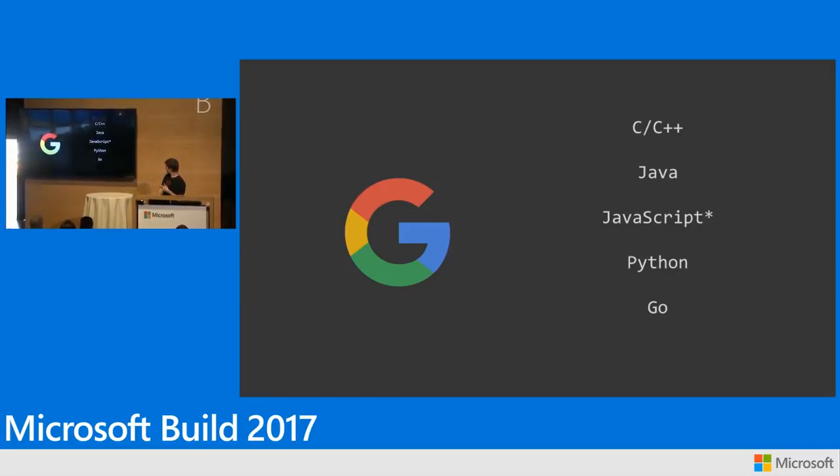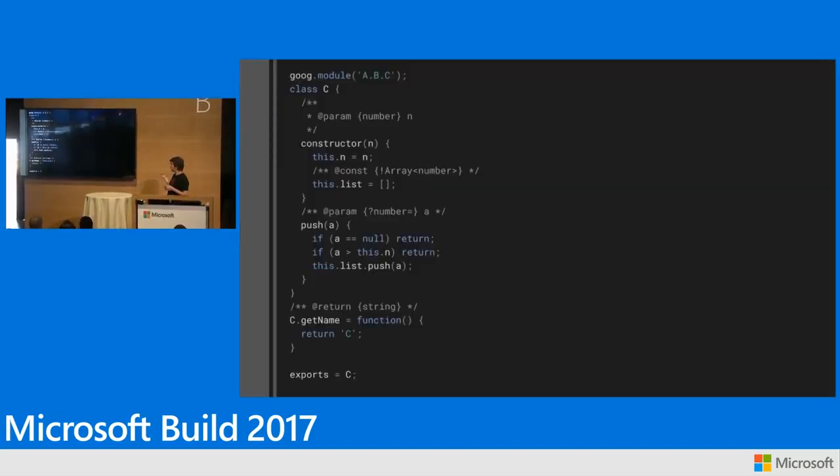JavaScript is a thing that we've written all of our front-end code in for a long time. But we actually write it in kind of this special flavor of JavaScript. On the left side, this is Closure JavaScript. If you've heard of the Closure compiler, this is the sort of language that goes along with it. You can see at the top, of course, we've got our own wacky kind of Google module format. We've got a class, right? This is just an ECMAScript class.